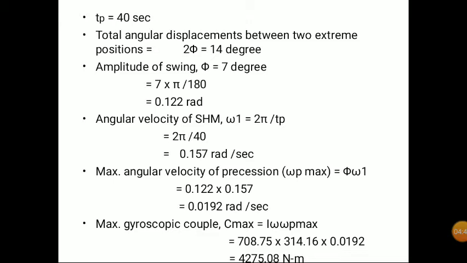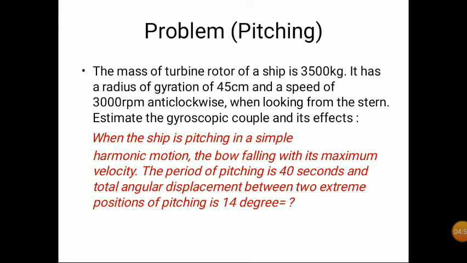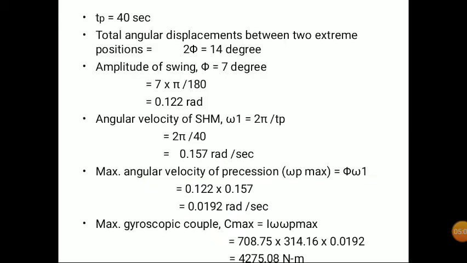So maximum gyroscopic couple is C = I ω ωp max, that is I we are getting, where I = mk². 3500 into k, which is given as 45, so mk² is 708.75, into omega. Where are we getting omega?